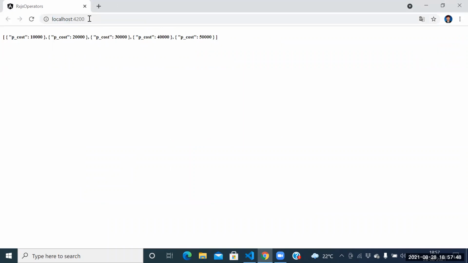Guys, I need the products whose cost is greater than 30,000. Totally how many products you have? Array, 5 products, but I need the products whose cost is greater than 30,000. So you need to manipulate the result or not? Guys, is it an array of JSON objects? First of all, can I get the array?